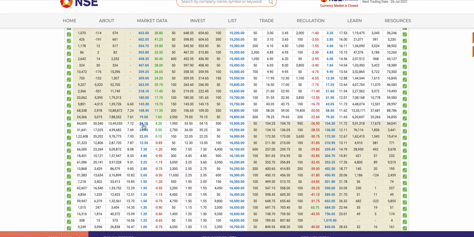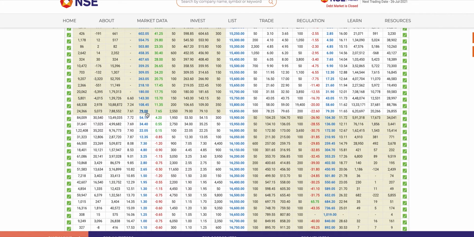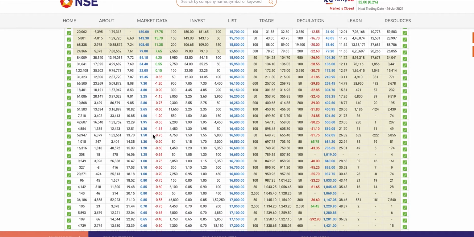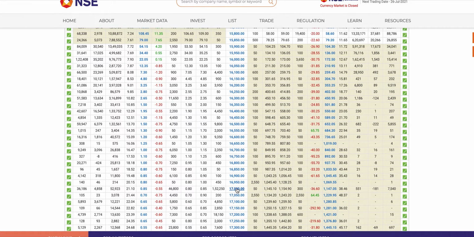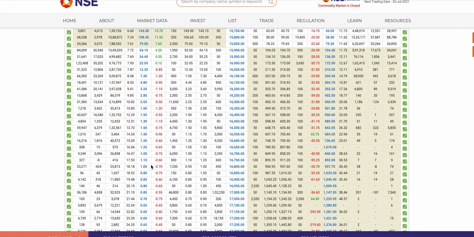This is purely time value, and everything else here, from at the money and out of the money, is all time value. So maybe a few hundred points up would still be possible for the Nifty to move within the 4 days. But let's look at something far away, like the 17,000 call. It's still trading at 85 paise. But what do you think is the probability of Nifty reaching 17,000 in 4 days from Monday to Thursday?